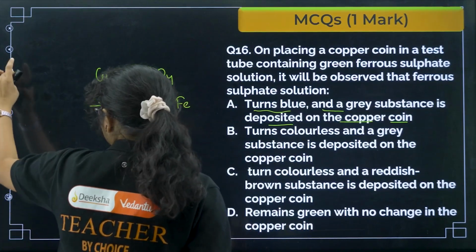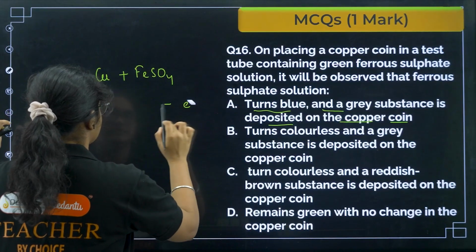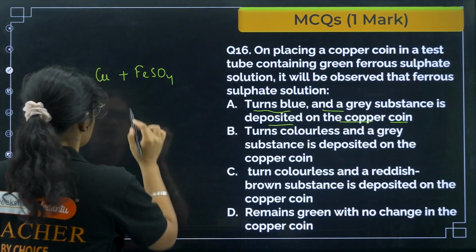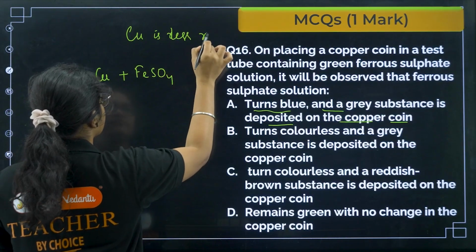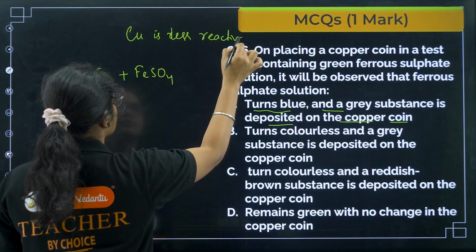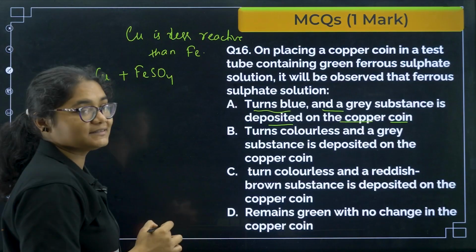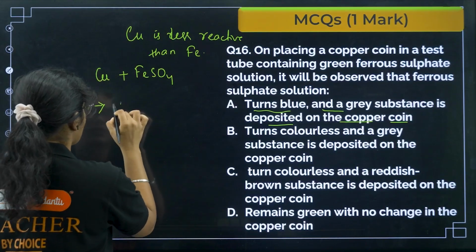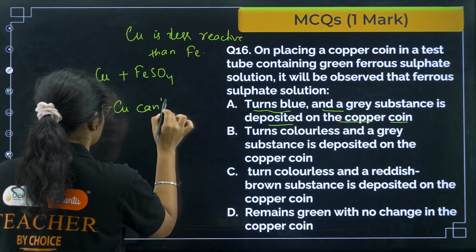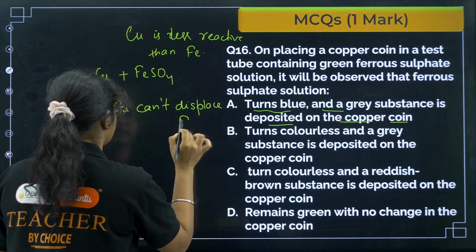Okay, one second. Here is an important thing that you should know. Yes, this is very, very important. See, copper is less reactive than iron, so that is why copper cannot displace Fe.